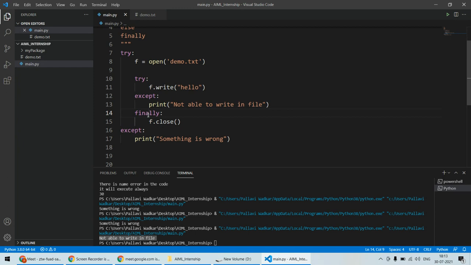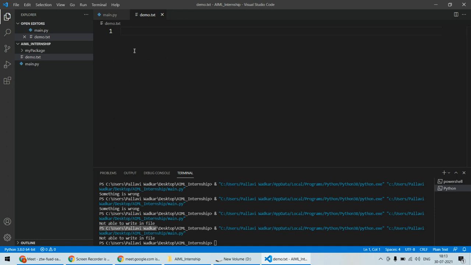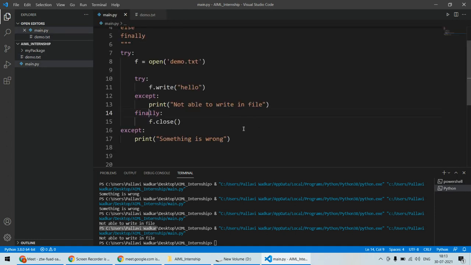उसके अंदर जब मैंने अगर ओपन किया तो मुझे क्लोज करना है. इवन इफ आई राइट द कंटेंट इन दैट फाइल, दैट्स ओके. नॉट राइटिंग द कंटेंट इन दैट फाइल, दैट्स ओके, बट आई नीड टू क्लोज दैट फाइल. So if I run this, not able to write in the file, okay, I'm not able to write any content in that file. So here I'm not able to write anything, but still the file will be closed.